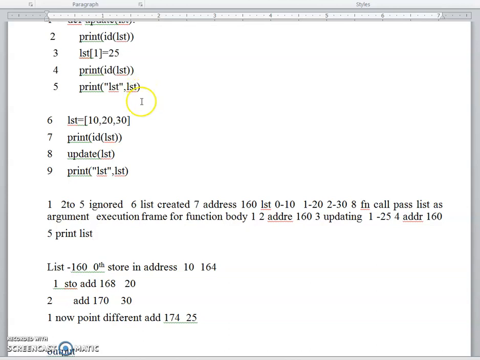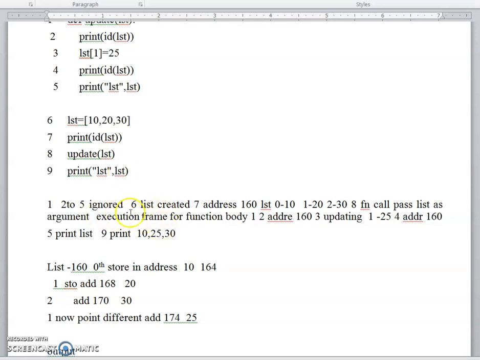So the control returns to where it came from, the 8th statement, but it won't go to the 8th statement again since there is no assignment after the assignment operator here. It will move on to the 9th statement, and once again print the values in the list, so now the value has changed: 10, 25, 30.